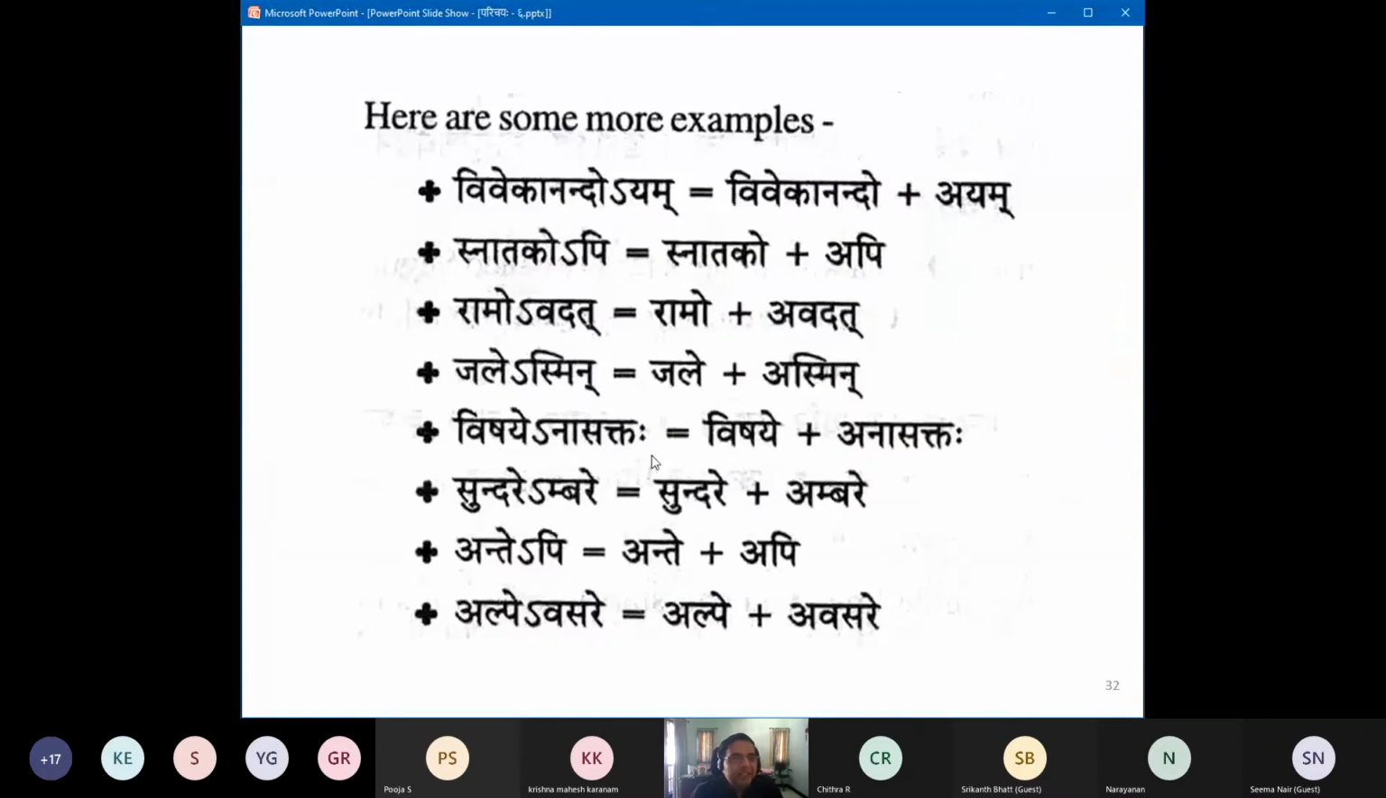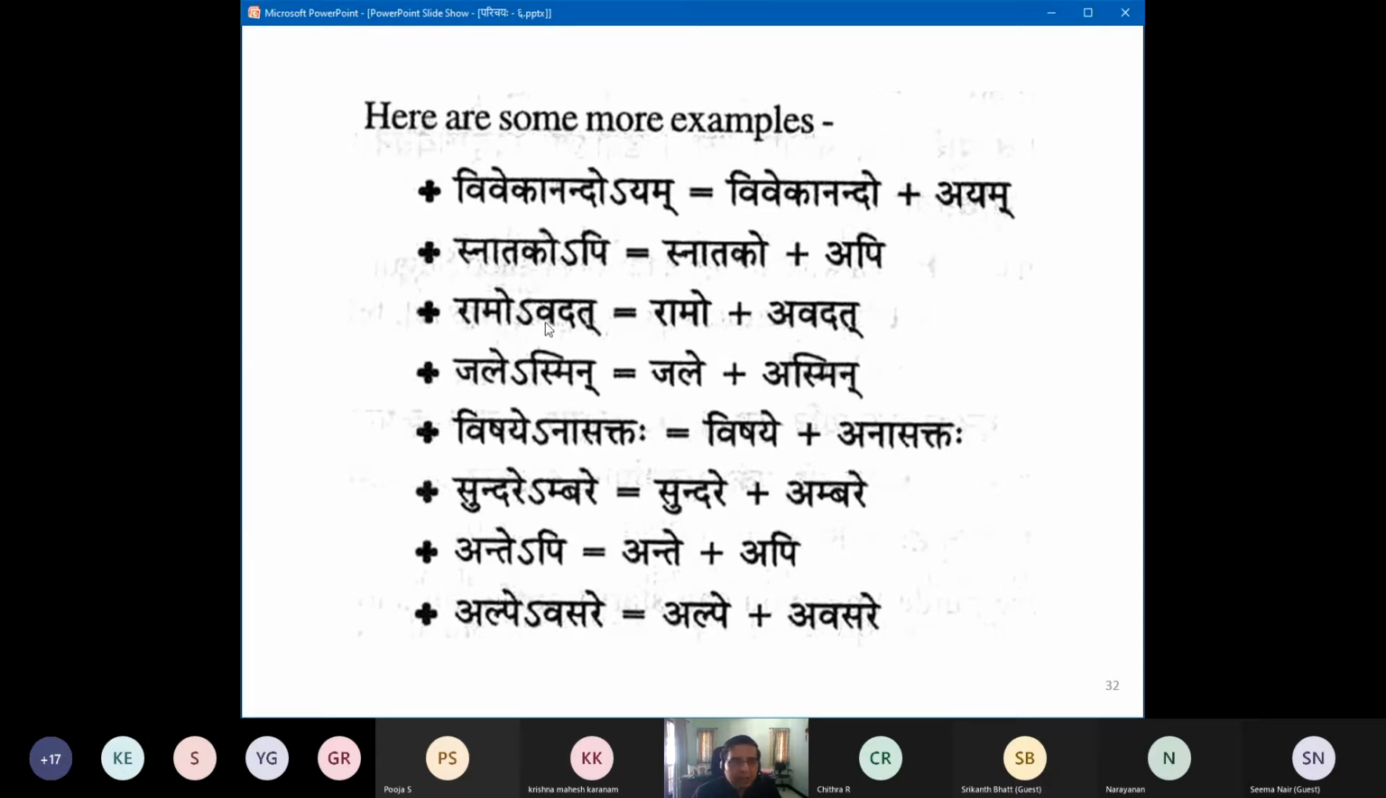Okay, some more examples. What is the plus? Oh, it's just a bullet point. Vivekanando yam. See, Vivekanandaha plus ayam becomes Vivekanando yam with the avagraha. But like we show it this much, if you show, you still are fine. Further, you can just write equal to Vivekanandaha plus ayam. No problem, since you know that. If you don't know, stop here, no problem. Snatakopi. So snatakaha api, snatakopi.